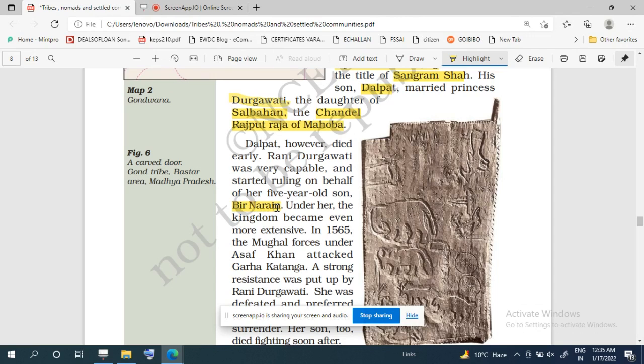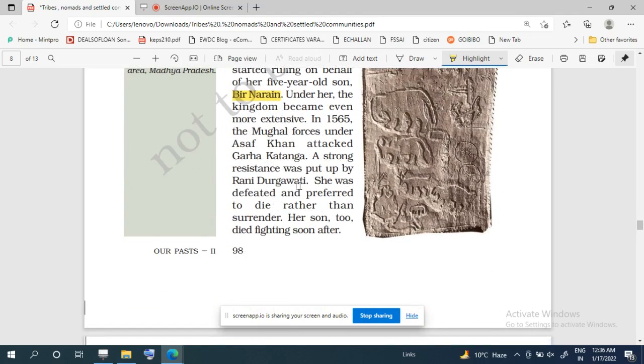And we find that under the rule of Durgavati, the kingdom became more extensive. It expanded its territory, and then in 1565 Mughal forces attacked Garha Katanga. जो कमांडर थे उस समय वो थे आसफ खान के कमांडरशिप में गरहा कटंगा पे फिर से अटैक होता है, एंड दुर्गावती सी फॉट ब्रेवली but she was defeated, and then she preferred to die rather than to surrender, and her son also died fighting.